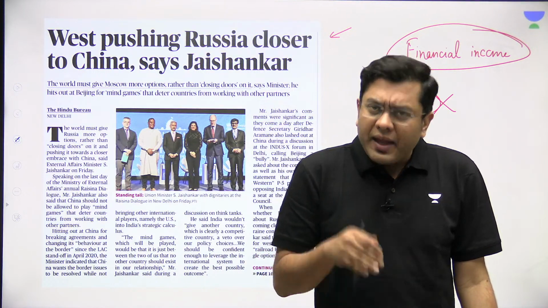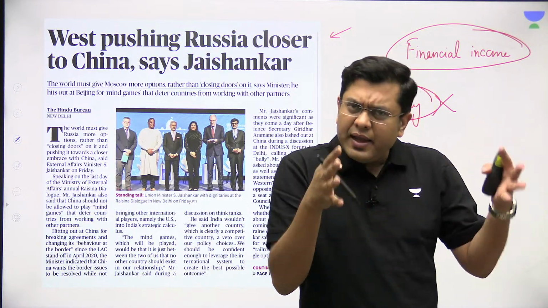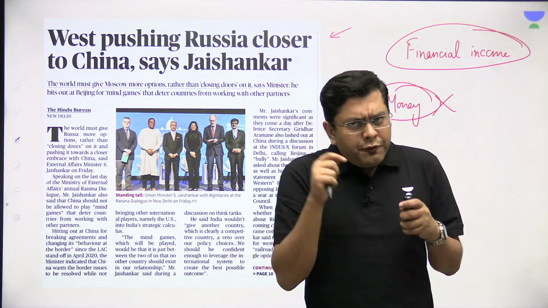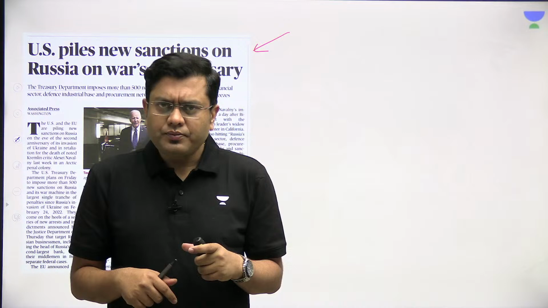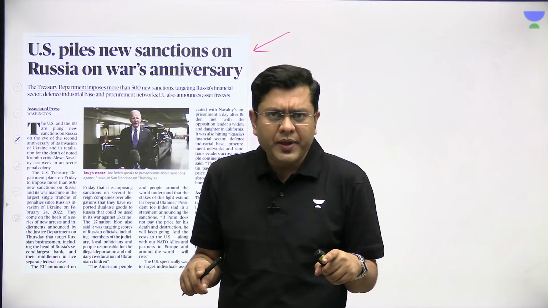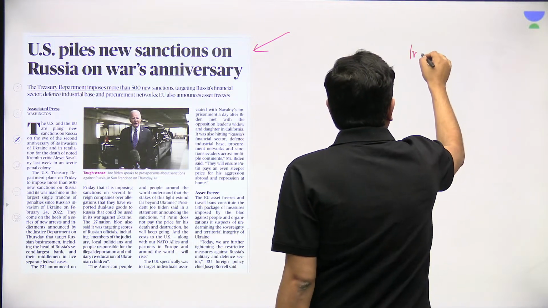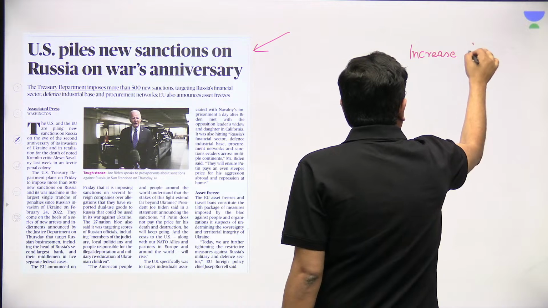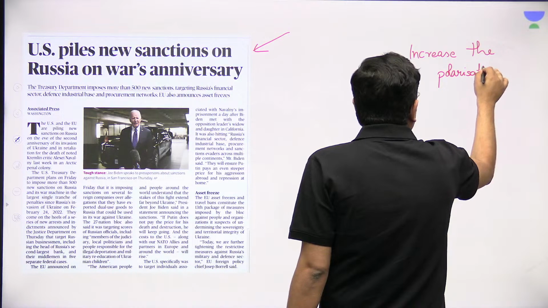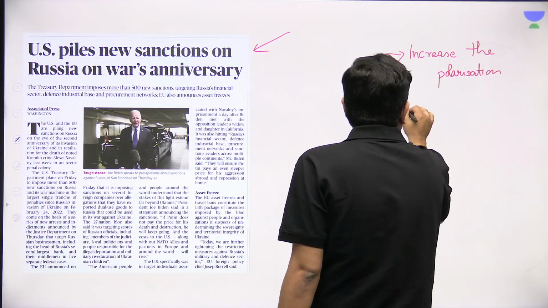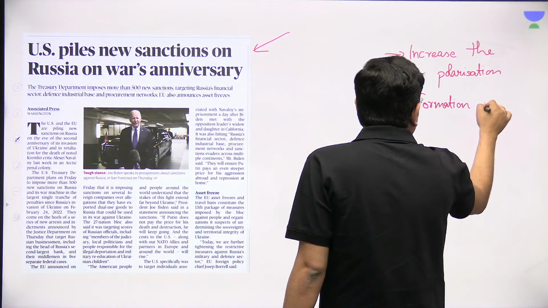So that is where India has also been heightening its stance and its entire argument that, look, if you want a peaceful solution, if you want a peaceful negotiation, don't close the doors to Russia. If you are going to close the doors to Russia, what you are going to do is increase the polarization. And when you increase the polarization, it leads to the formation of global blocks.